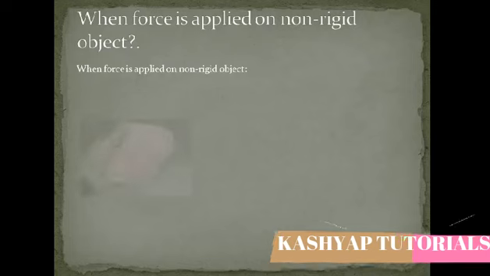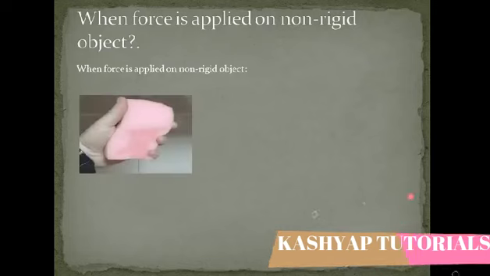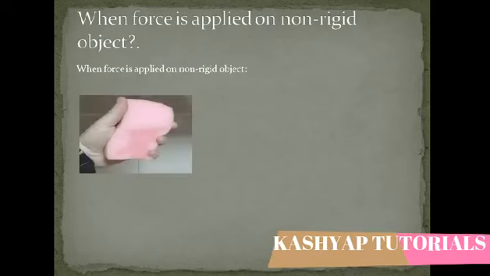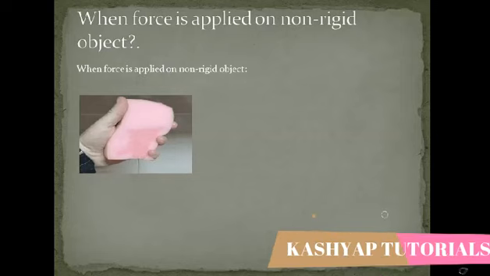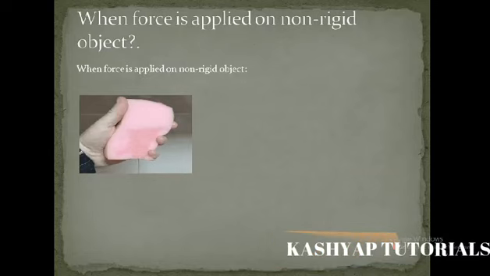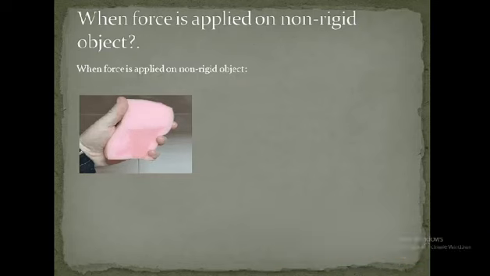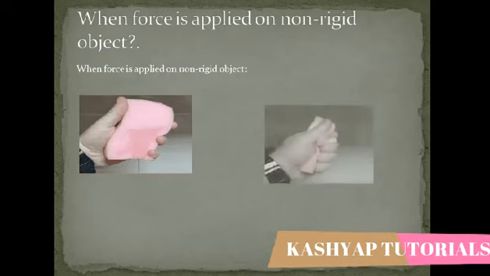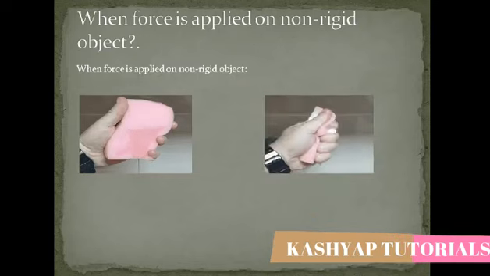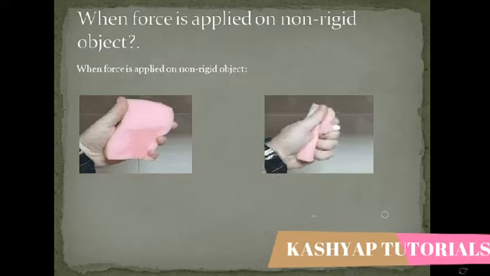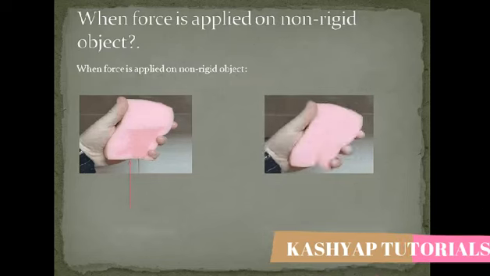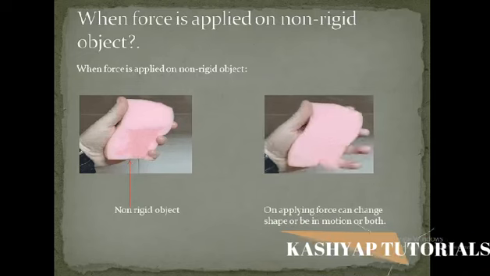Yes, you're right. When we apply force on a non-rigid object, it changes its shape and it is also set in motion. As we can see in the picture, a person is holding a sponge. When he is applying force on the sponge, the sponge is changing its shape and it is in motion also. So this is an example of when force is applied on a non-rigid object.